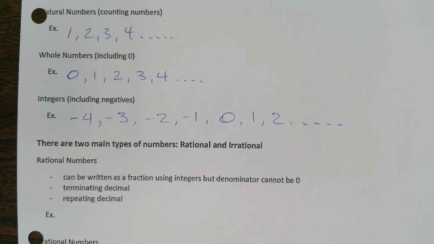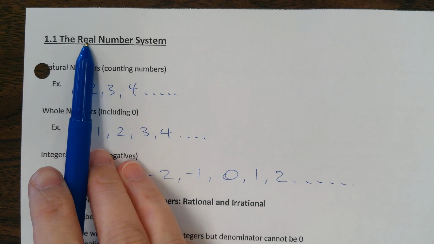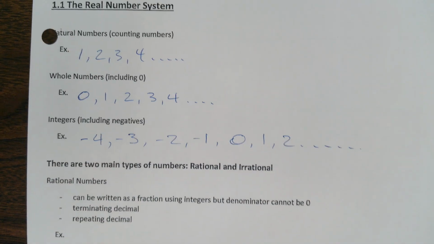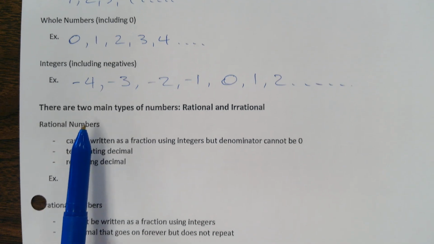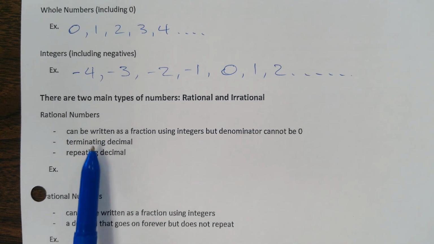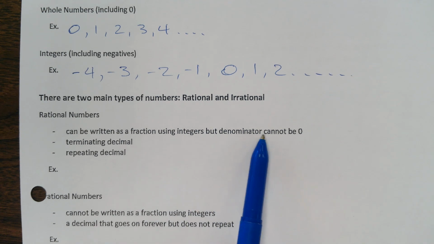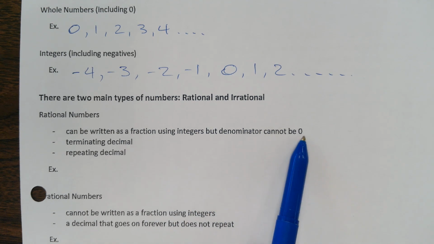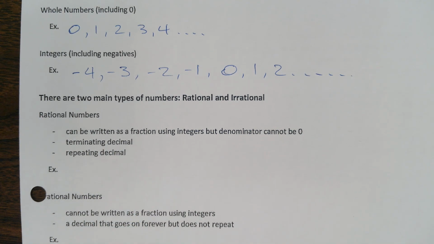There are two main types of numbers, rational and irrational. So all numbers are part of the real number system. Some are rational, some are irrational. So what's the difference between them? Rational numbers can be written as a fraction using integers, but the denominator, the bottom number, cannot be 0. Okay? It has a terminating decimal, or it has a repeating decimal.